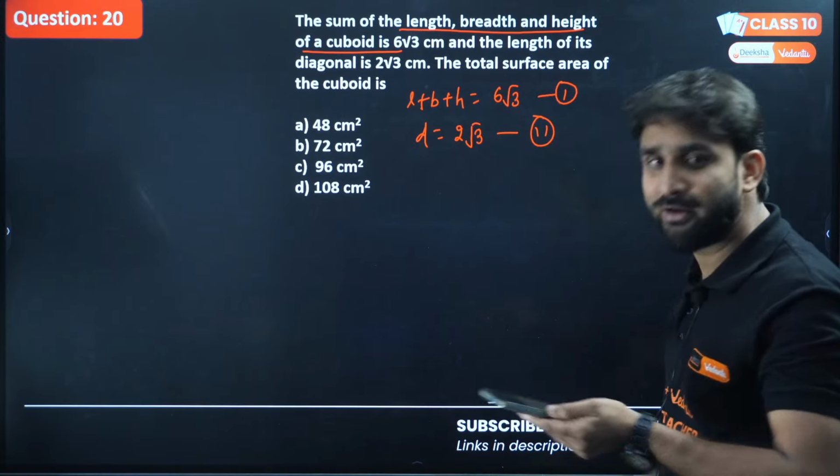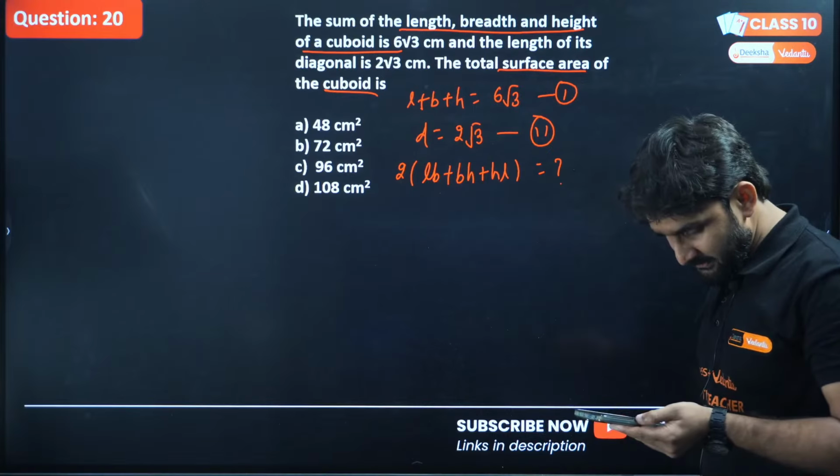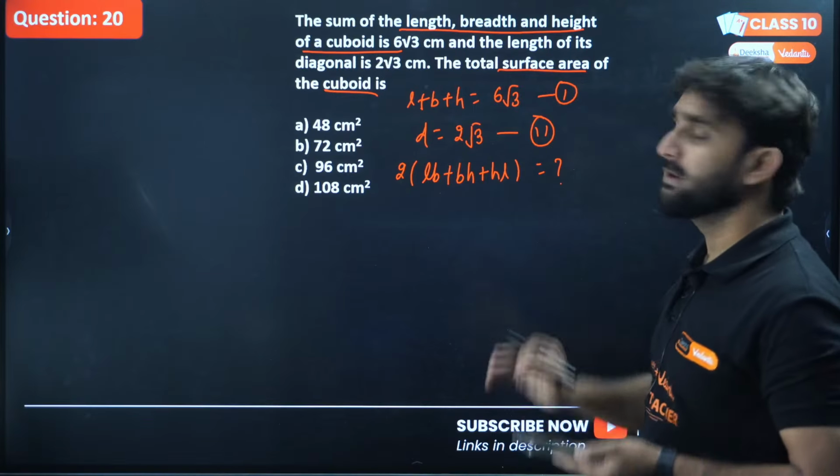Let's check the answer. So we have to find this: 2 into (LB plus BH plus HL). Why am I writing this formula? Because this gives the total surface area of the cuboid, and we have to find the value of this. Right? So how can we proceed here? Look, there is a magic.